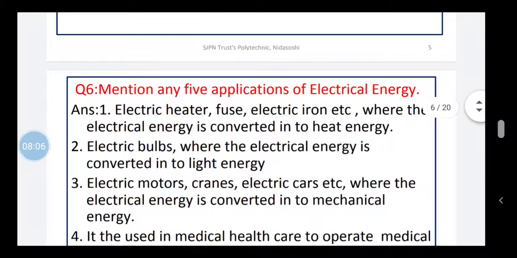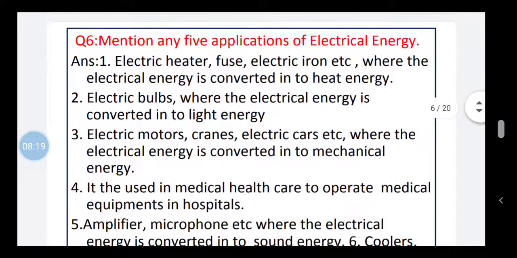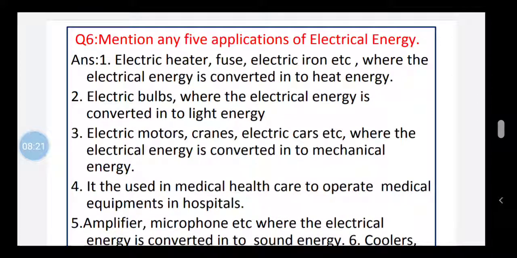Now let us come to question number 6. Mention any 5 applications of electrical energy. What are the applications of electrical energy, he is asking. So where this electrical energy is applied, that you have to mention. The first application is electrical heater, fuse, electric iron, etc. These are called heating equipments wherein the electrical energy is converted into heat energy.